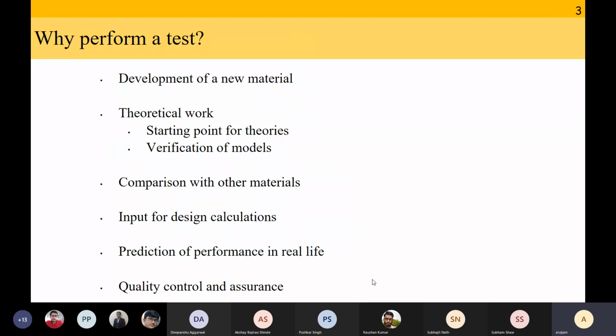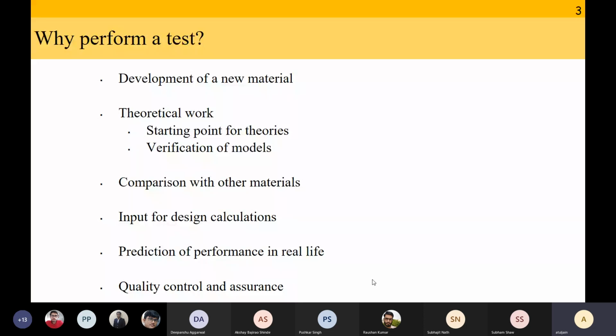This is one reason. The second reason can be to do some theoretical work, meaning either as the starting point of theory, where you want to make some assumptions and understand what assumptions are feasible and what are not, or for verification of your models. This is also a good reason to do a test. The third reason can be that you want to compare your material with other materials. Should I use carbon fiber composites or glass fiber composites? Or how does my glass fiber composite match with aluminum? Questions like that can be answered by doing tests.